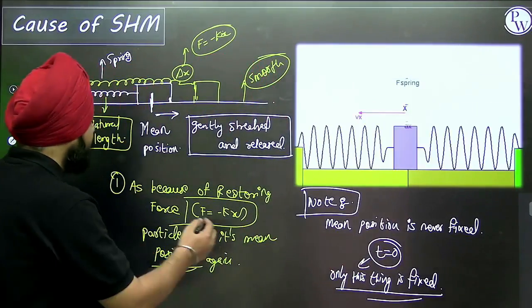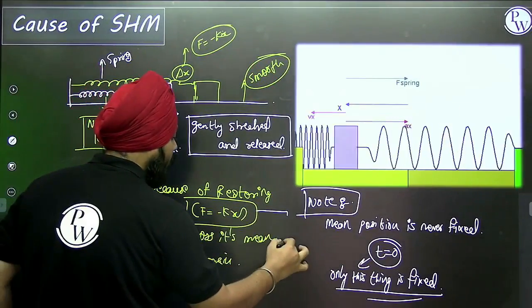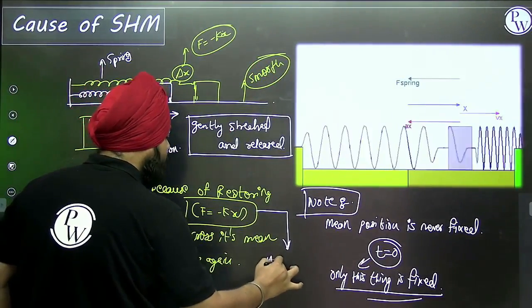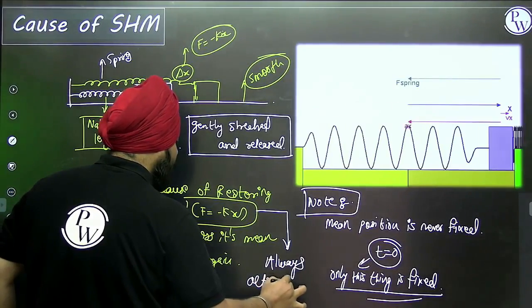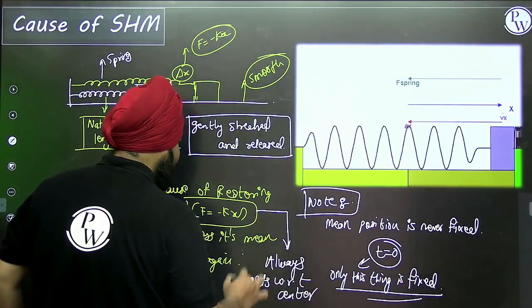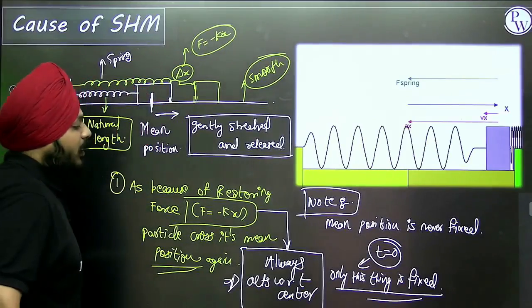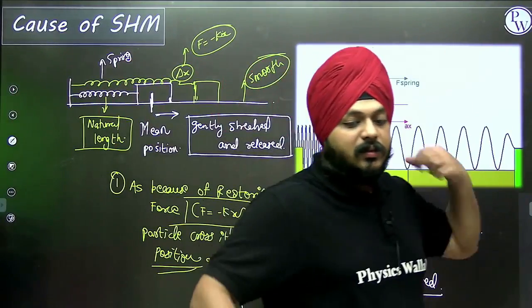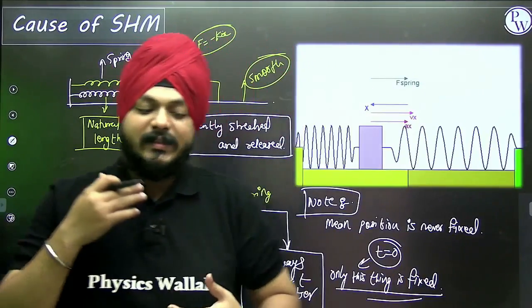And one thing about this is that F is equal to kx, always with x measured with respect to the center. It always acts with respect to the center.